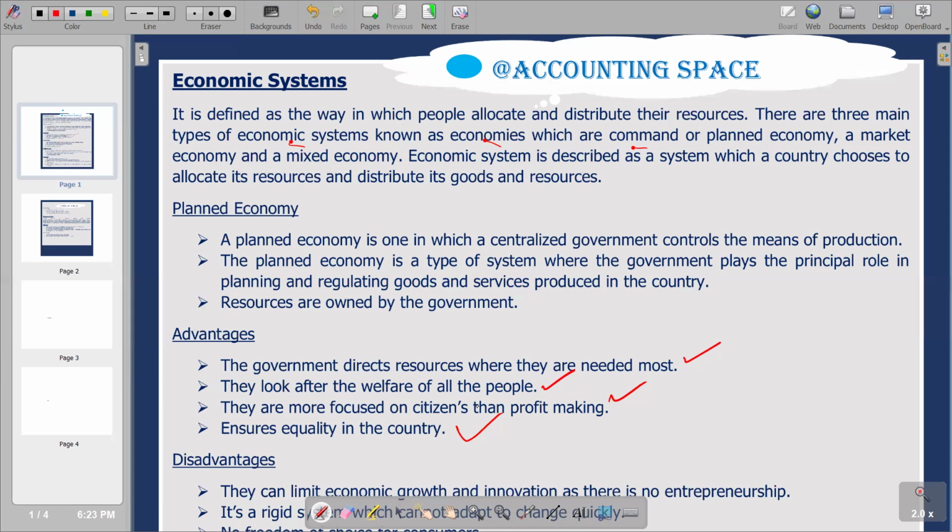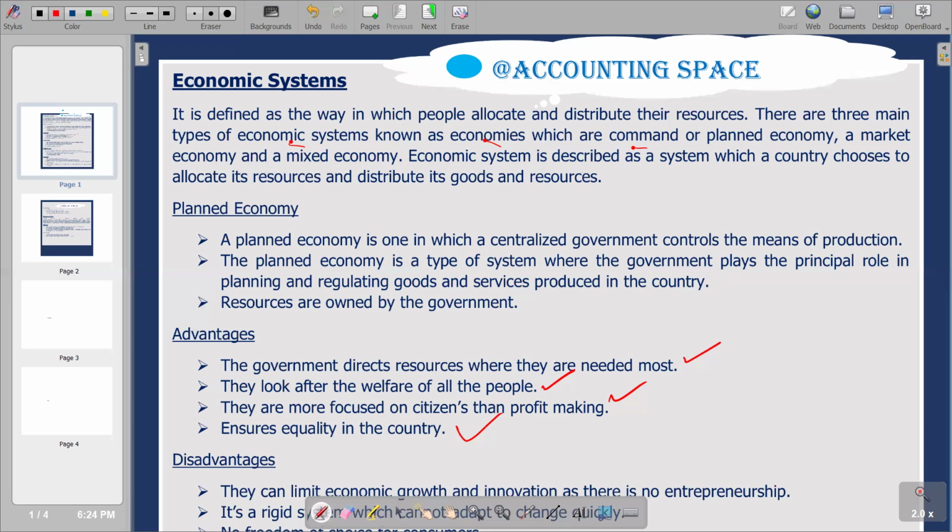In other words, the government tries to reduce the gap so that we don't have a scenario where some people are too rich and others are too poor. How do they do that? They tax the rich and then redistribute the income of the rich to the poor through grants, for example. That is how they ensure that there is equality in the country.